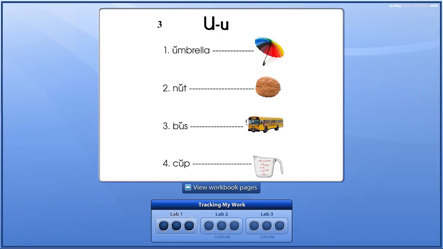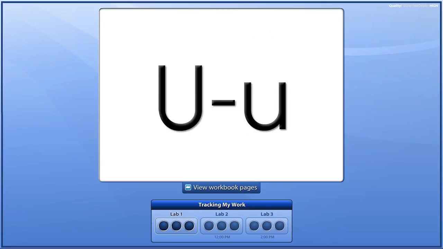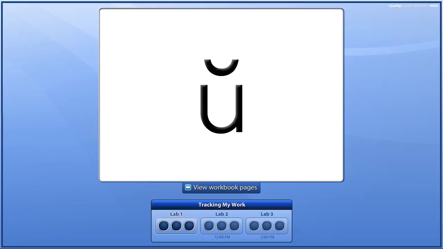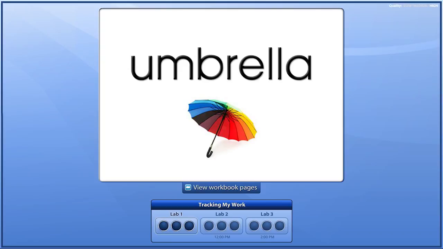Now finally go to square number 3. The capital and lowercase u make this short vowel sound. Once more, say it, like in umbrella. Make the sound. Once more.